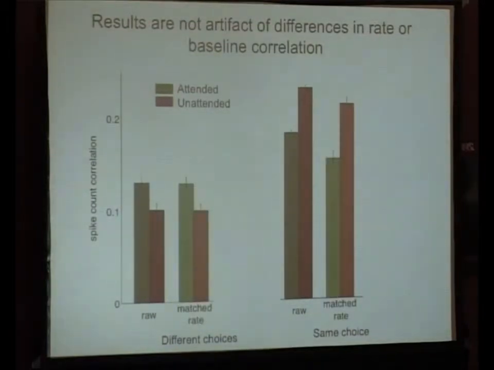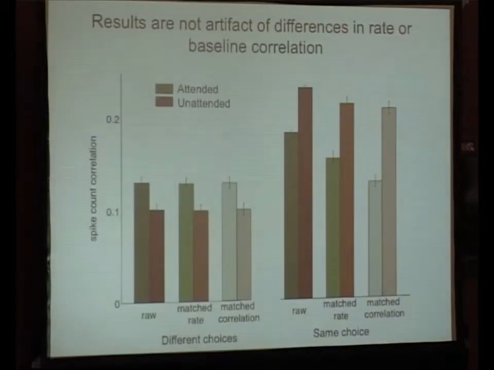So first what we did is we took these raw data with D prime greater than 1 and less than -1, and we subsampled them, we mean matched them so that all 4 bins of data here and here have the same distribution of firing rates. And again, we found the same pattern of correlation changes for these pairs, even though the firing rates were matched.